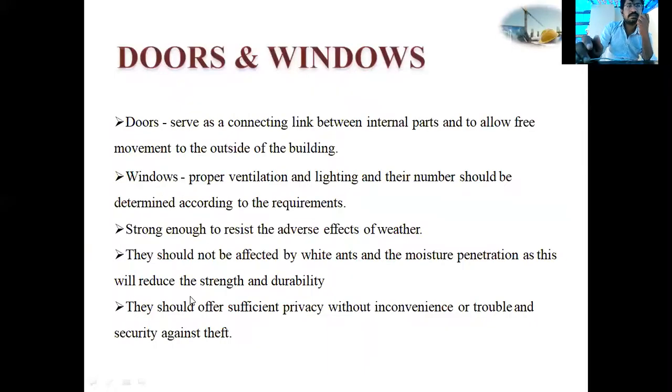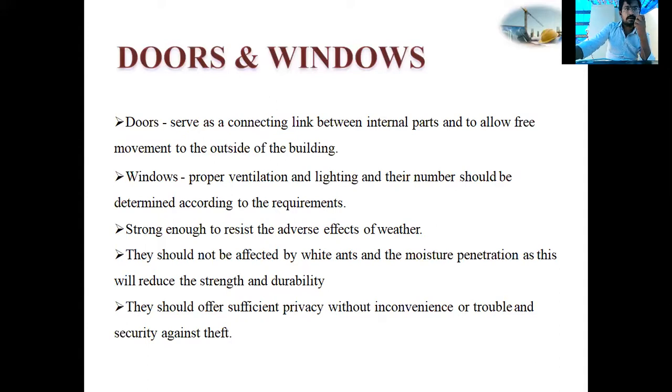Next, doors and windows. Doors serve as a connecting link between internal parts and allow free movement to the outside of the building. If you close the door, what will happen? You cannot go outside and you cannot come inside, right? So if the door is open, it is a connecting link between outside and inside.